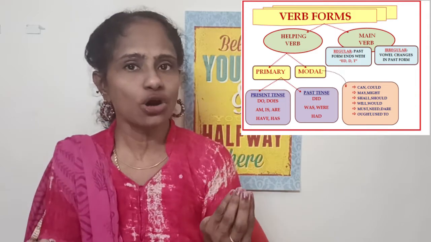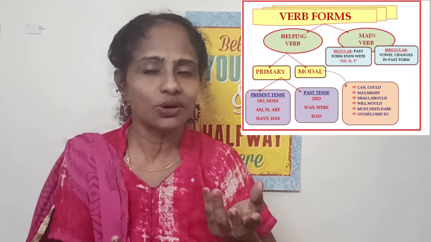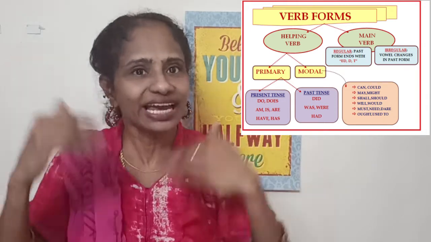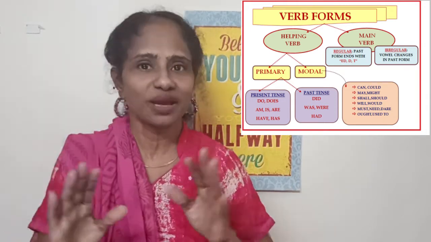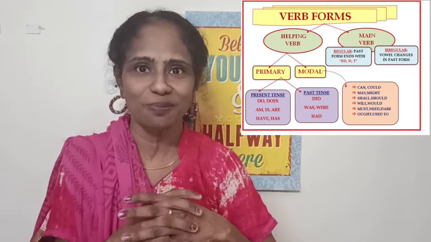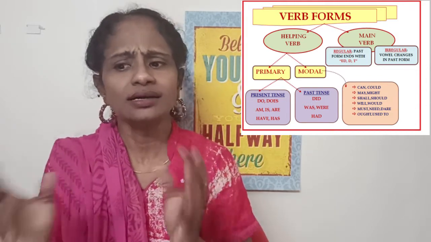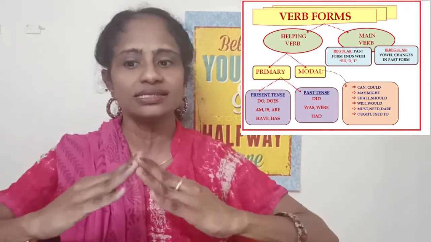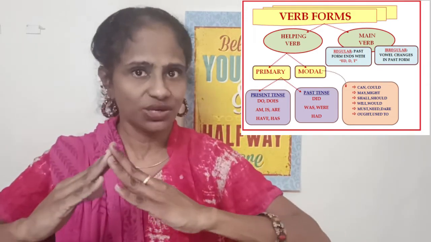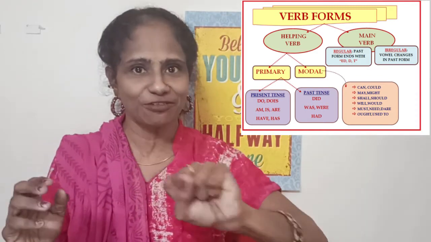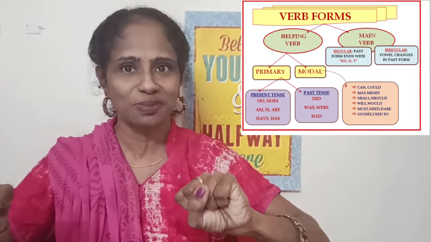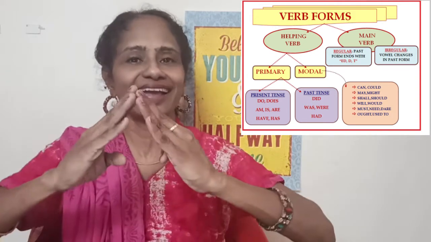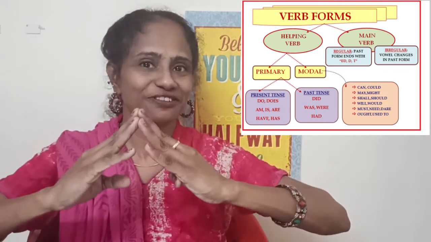So what is the shortcut, the easy way to know verbs? You have to learn the list. And you have to take a test for yourselves so that you make sure that you are very strong about it. So the first part I explained: verb is divided into two parts, helping verb and main verb. And under main verb we have regular verb and irregular verb. So much is clear.